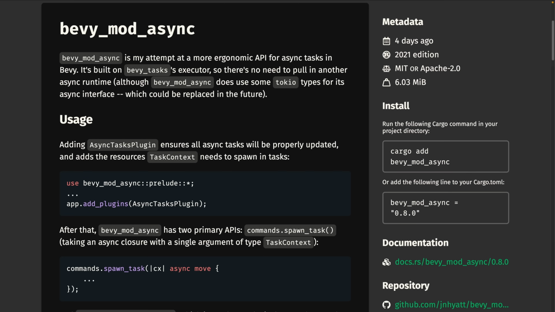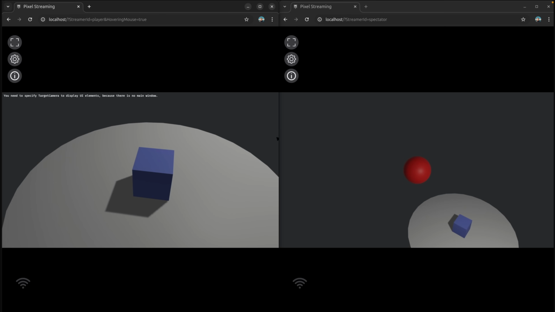And Bevy Mod Async is an attempt at a more ergonomic async abstraction for Bevy built on Bevy's executor. The entire crate is built around task context, which is the primary API for interacting with the ECS in an asynchronous manner. And then we've got Bevy Streaming, which is an interesting crate.